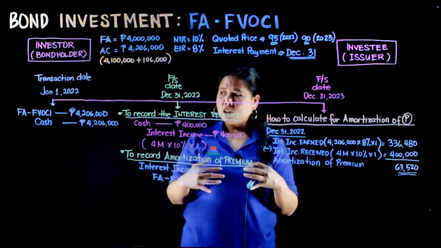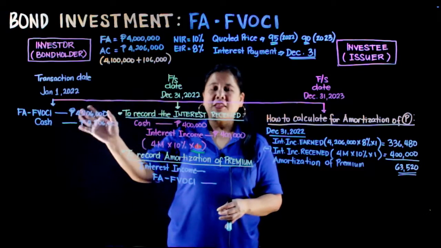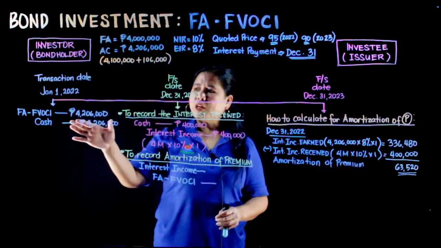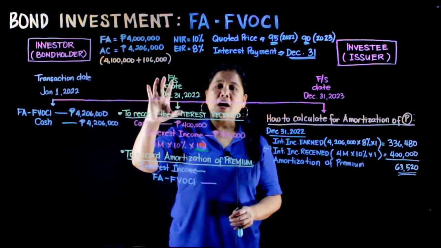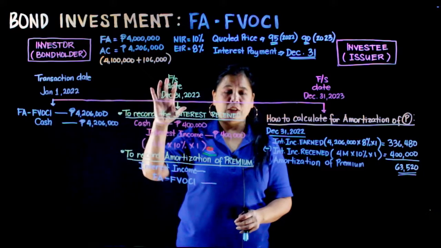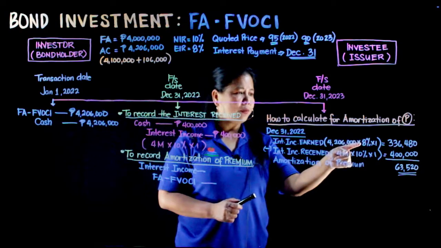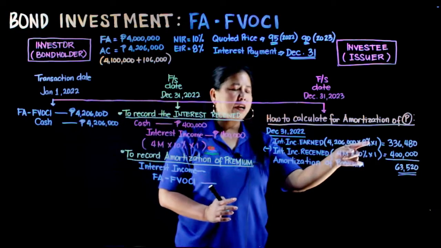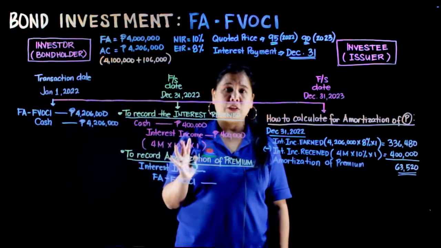So, on this practice question, our carrying amount, or the recorded amount of our bonds, is 4,206,000. That will be your basis on December 31st of 2022. So, we have 4,206,000 times the effective interest rate of 8% times 1, which is 1 year from January 1st to December 31st.